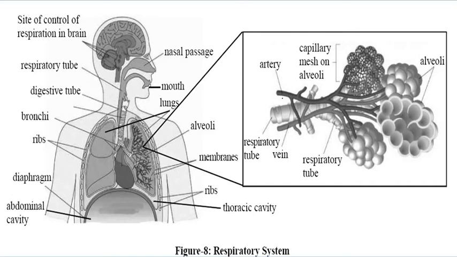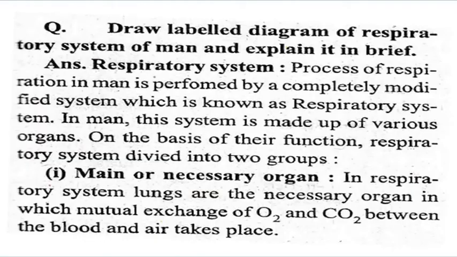The bunches are shown here with the help of a microscope. The artery is the pure blood tube, and the veins are the impure blood tube. So the capillary mass and alveoli are here. It is very complicated, and the alveoli are here. You can see and you can draw in your copy. Now come to our question. The answer is the respiratory system.